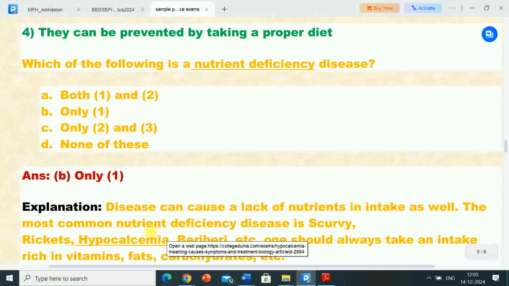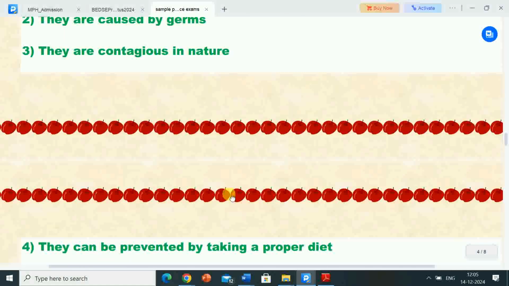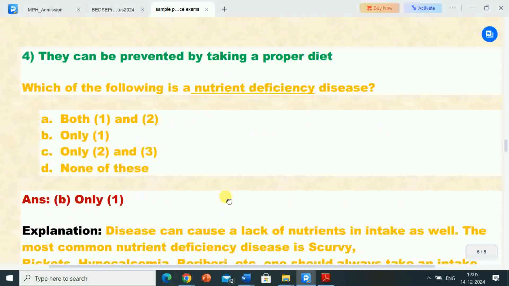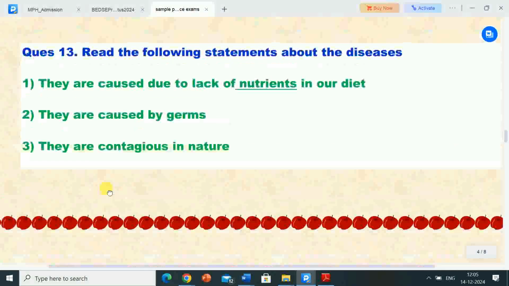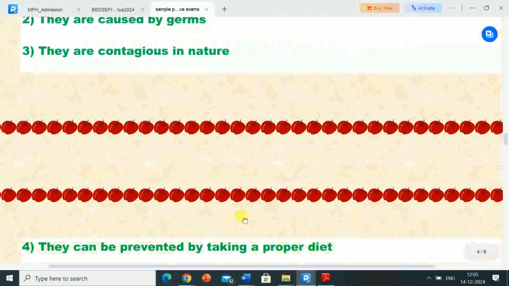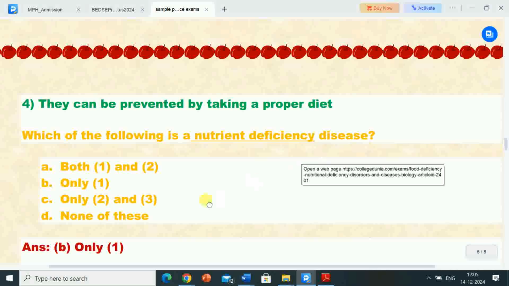So here the correct answer is option 1, that is, they are caused due to lack of nutrients in our diet. So this statement is a nutrient deficiency disease.